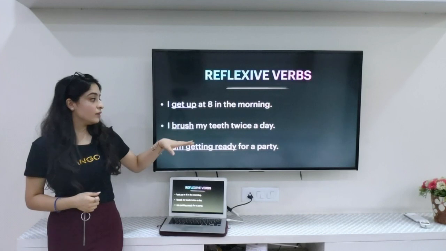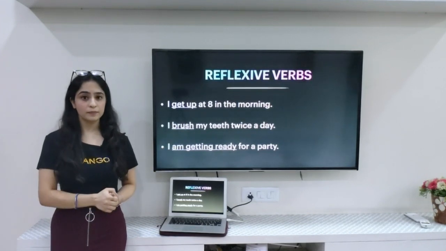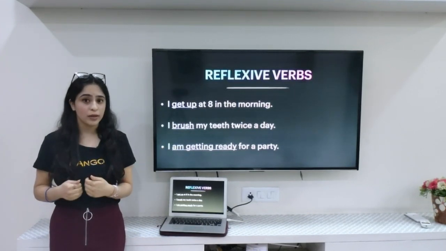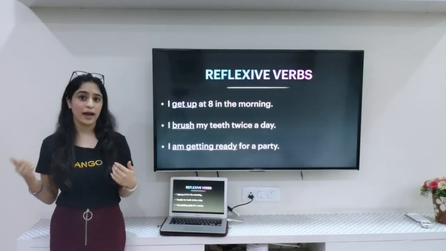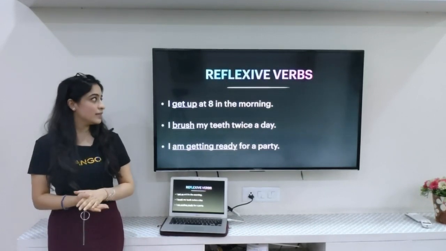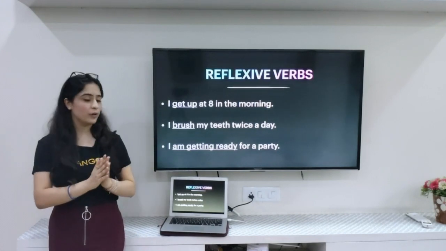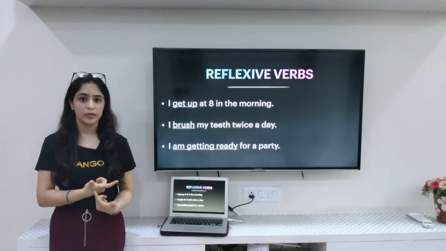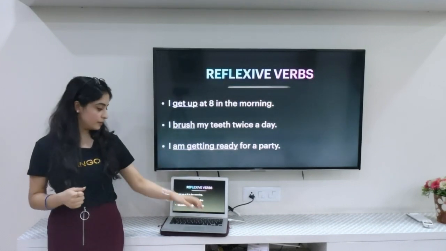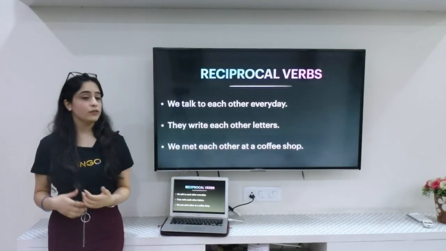Then I am getting ready for a party. That means I am the one who is performing the action, and I'm getting ready, so the effect is also coming on me. So that's again a reflexive verb. So very basic definition, very simple one. If the action is done by the subject on itself, then it comes under this category. Second are the reciprocal verbs.